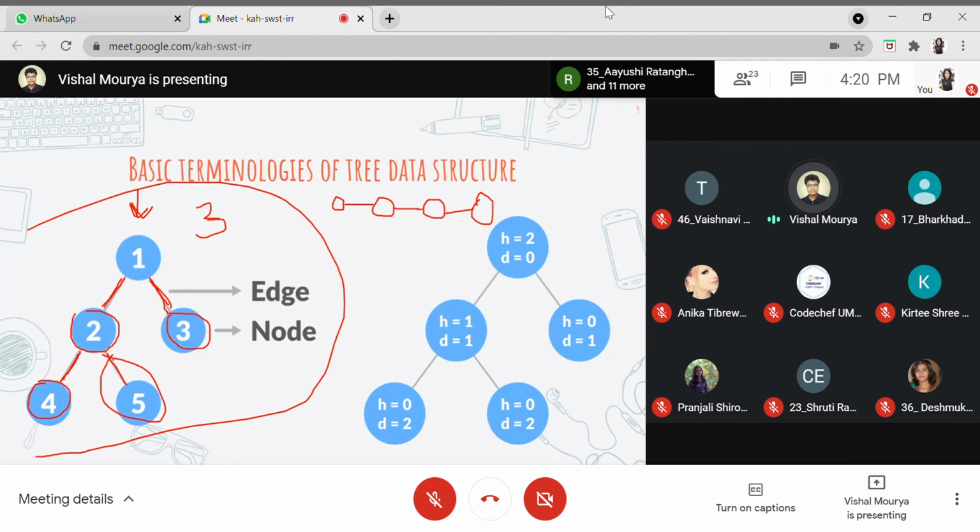So it is not considering the length of this tree. This concept is known as flattening of a tree. It actually involves more concepts, but as a beginner, you can understand it in that way. So this is flattening of a tree.